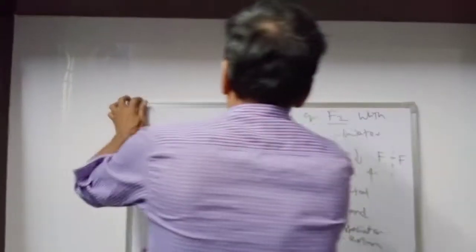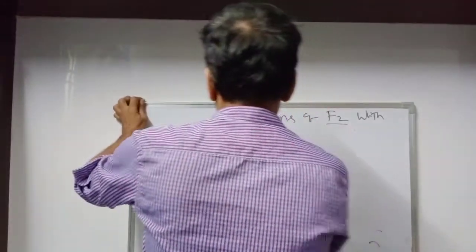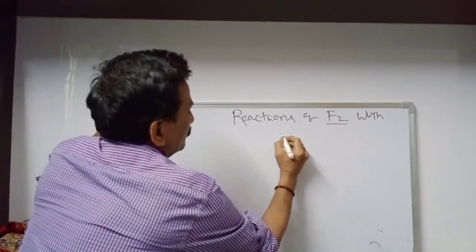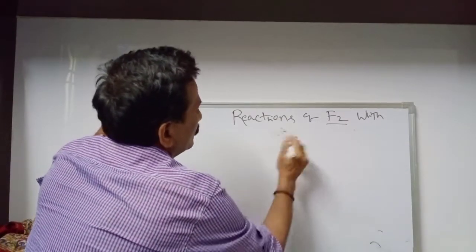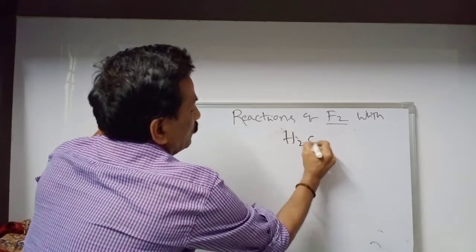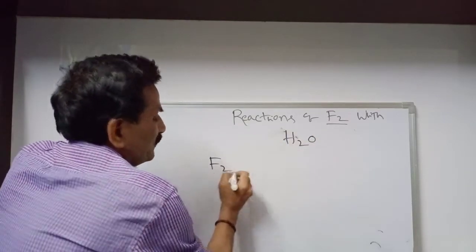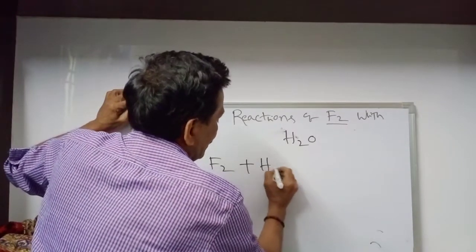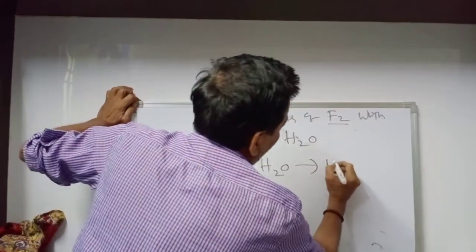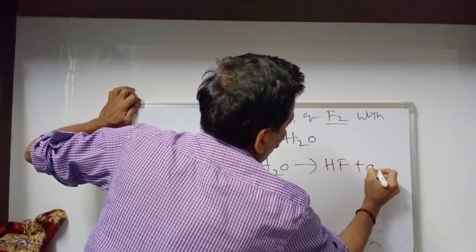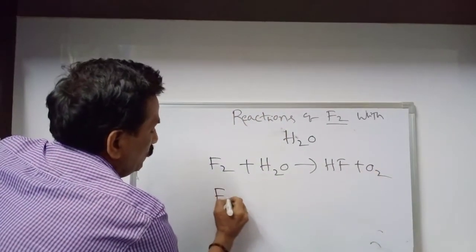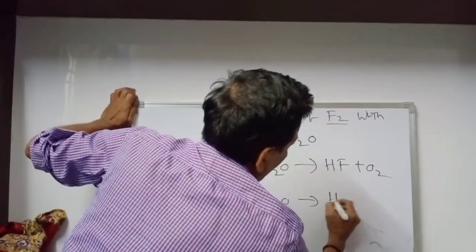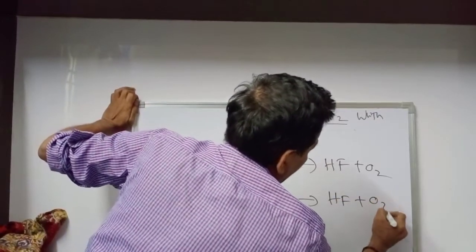So next, reactions of fluorine with water. F2 vigorously reacts with water. H2O gives HF plus O2. F2 vigorously reacts with water, giving HF plus O2, and HF plus O3.